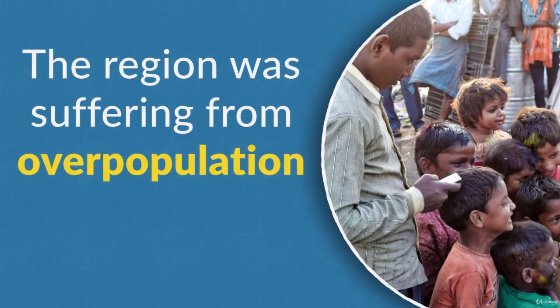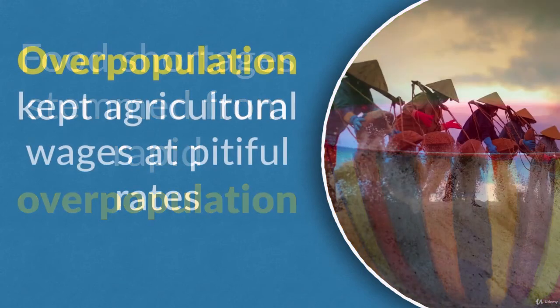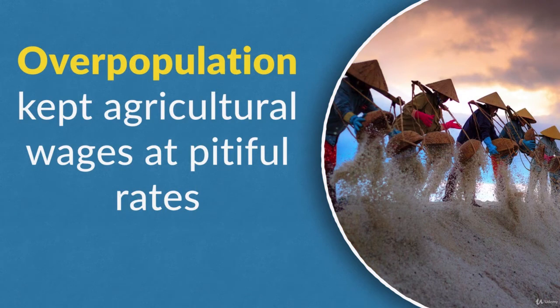Some example sentences: the region was suffering from overpopulation. There were too many people there. Maybe some went hungry. Food shortages stemmed from rapid overpopulation. Overpopulation kept agricultural wages at pitiful rates. Very bad rates. People were very poor.